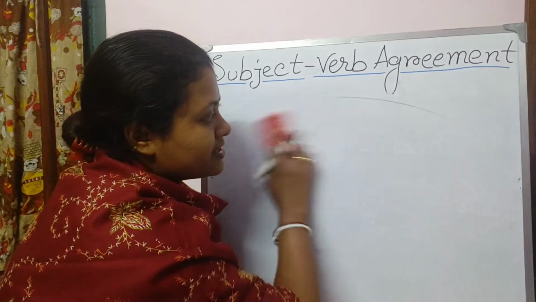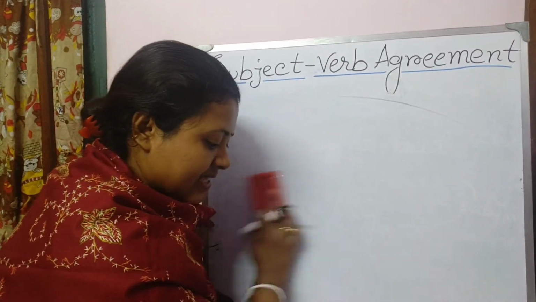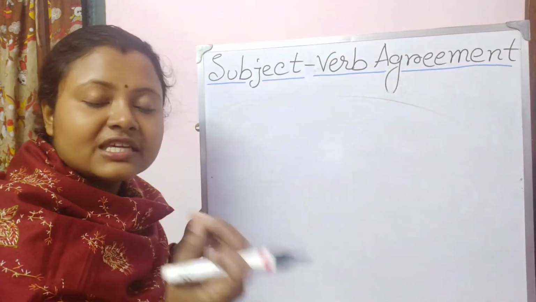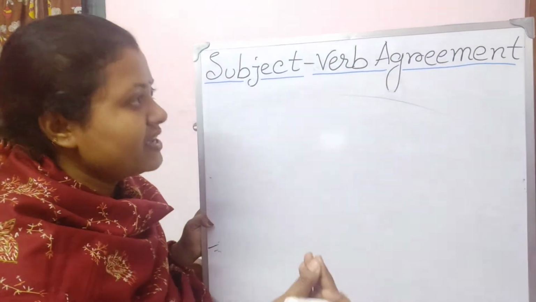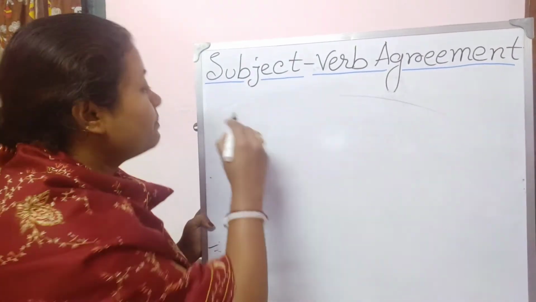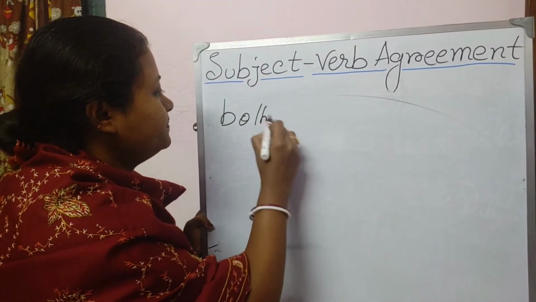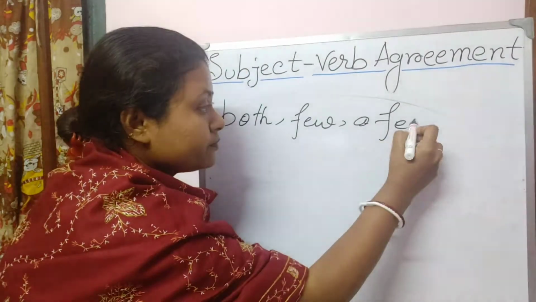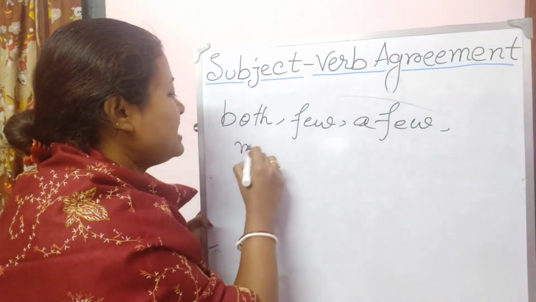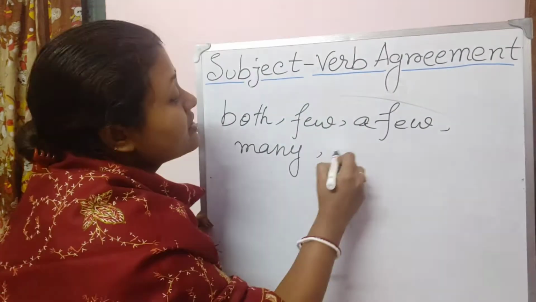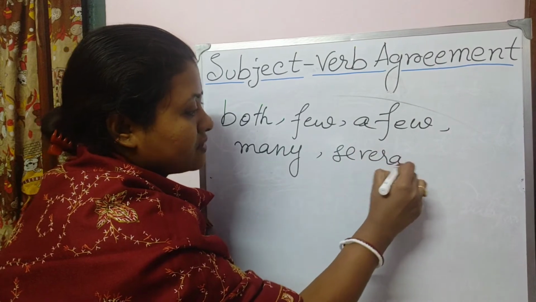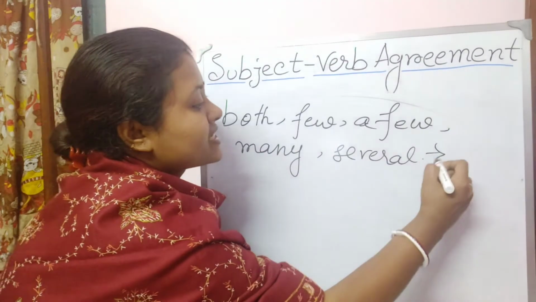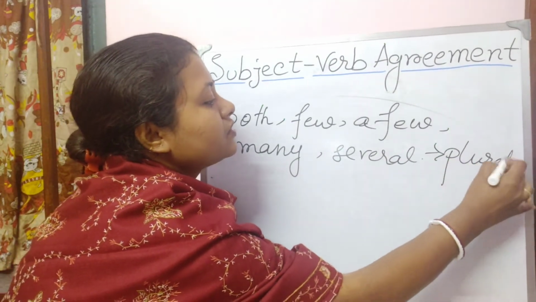Let me move towards the next set of examples. I'll be telling you some words, and these always take plural verbs. For example, both, few, a few, many, several. These are some of the words that always take plural verbs.